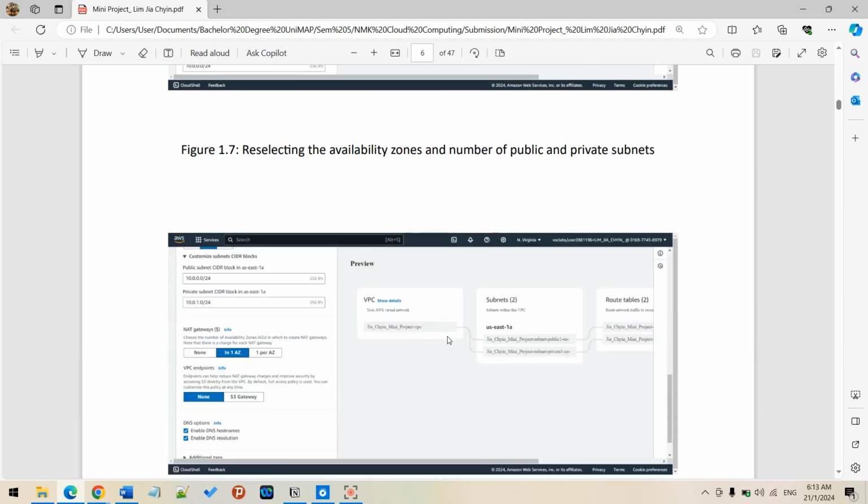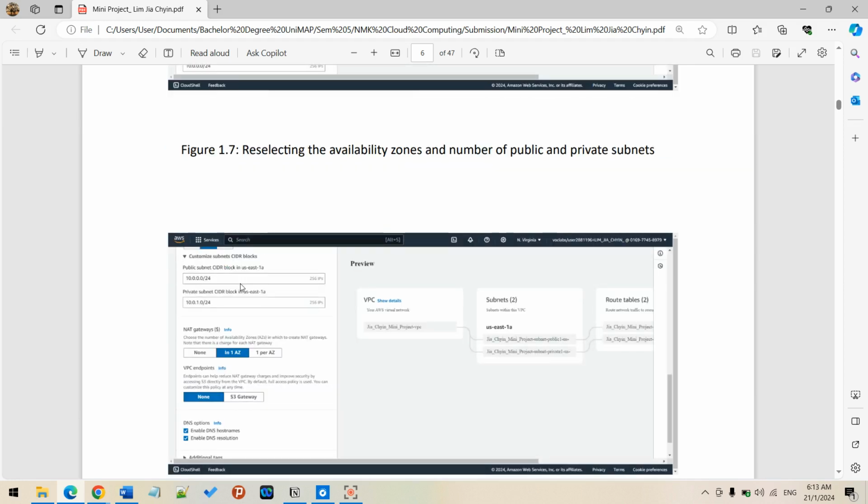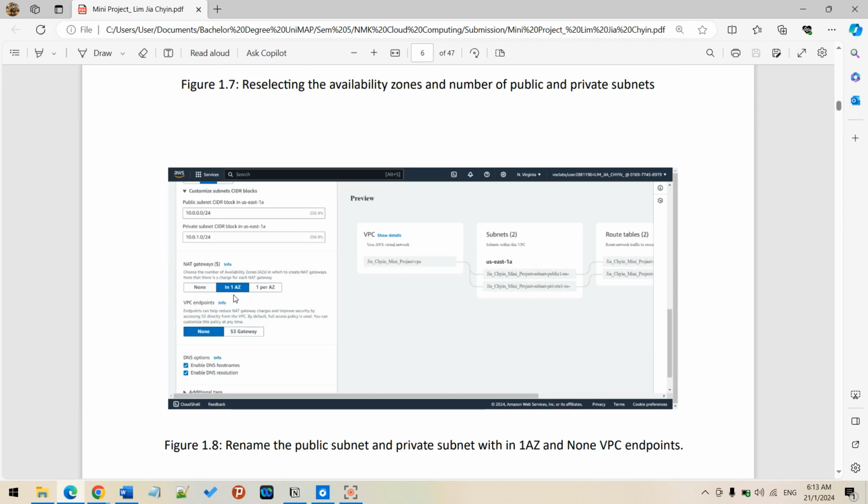After this setting, for the public and private subnets, I will respectively assign 10.0.0.0/24 and 10.0.1.0/24. The NAT gateway is not really important, but it is where we need to go out for network address translation, so I will use one, and set the VPC endpoint as none.